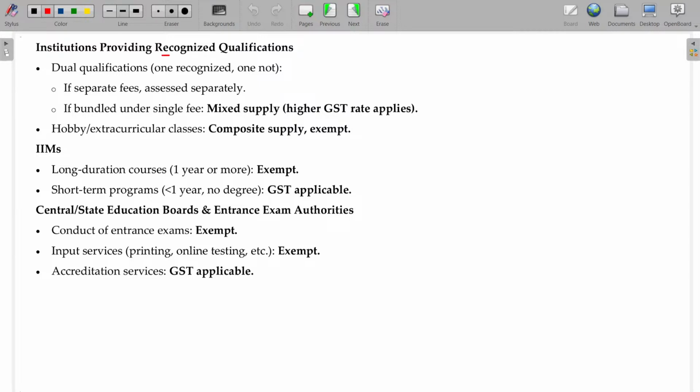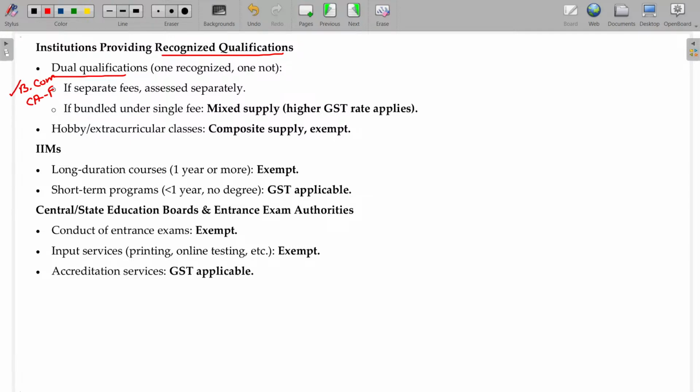Institutions providing recognized qualifications, so colleges offering a BCom degree or whatever it may be, those things are always exempt. But while organizing dual qualification, as already told, in colleges, students are admitted for BCom and especially they will give the coaching for CA Foundation also in the campus.